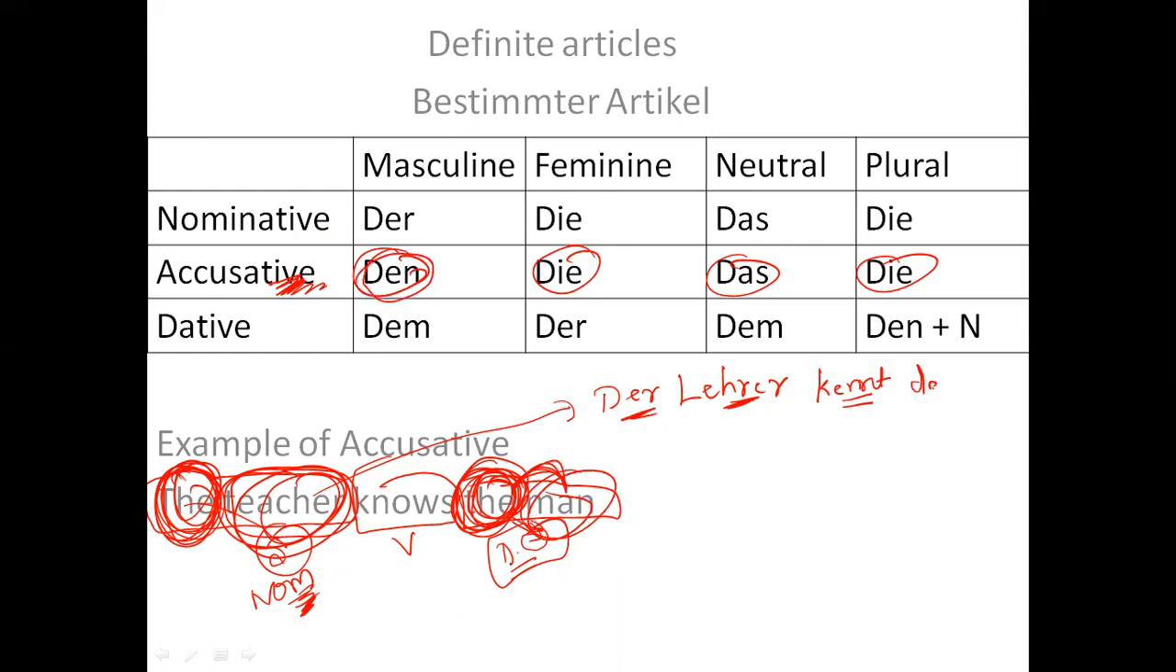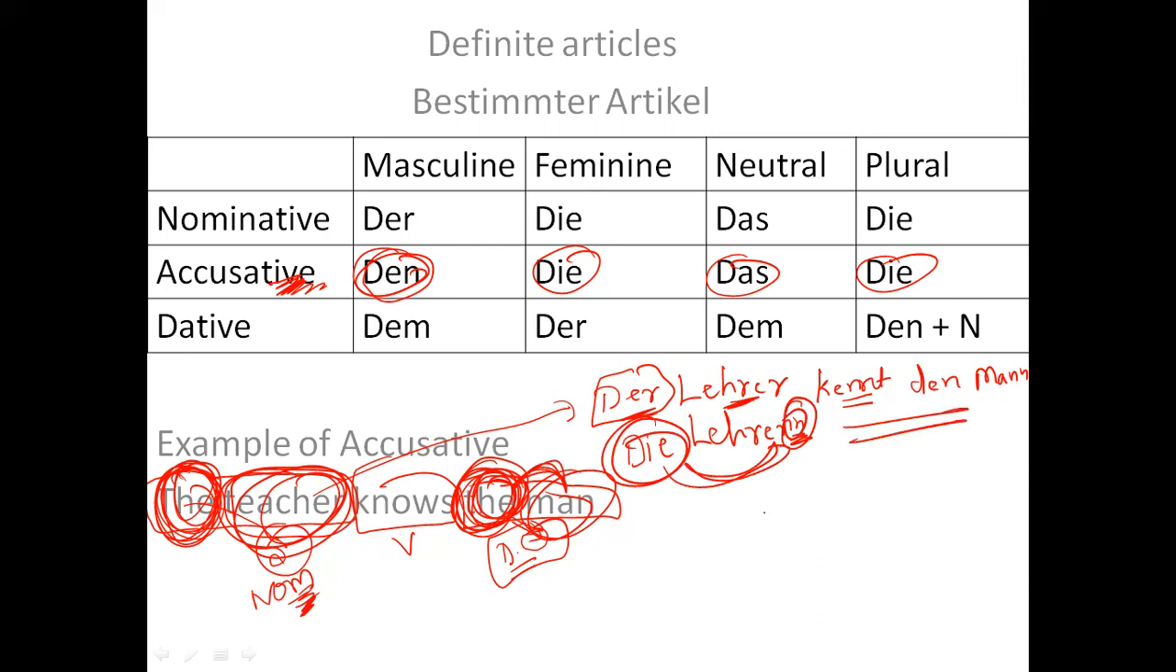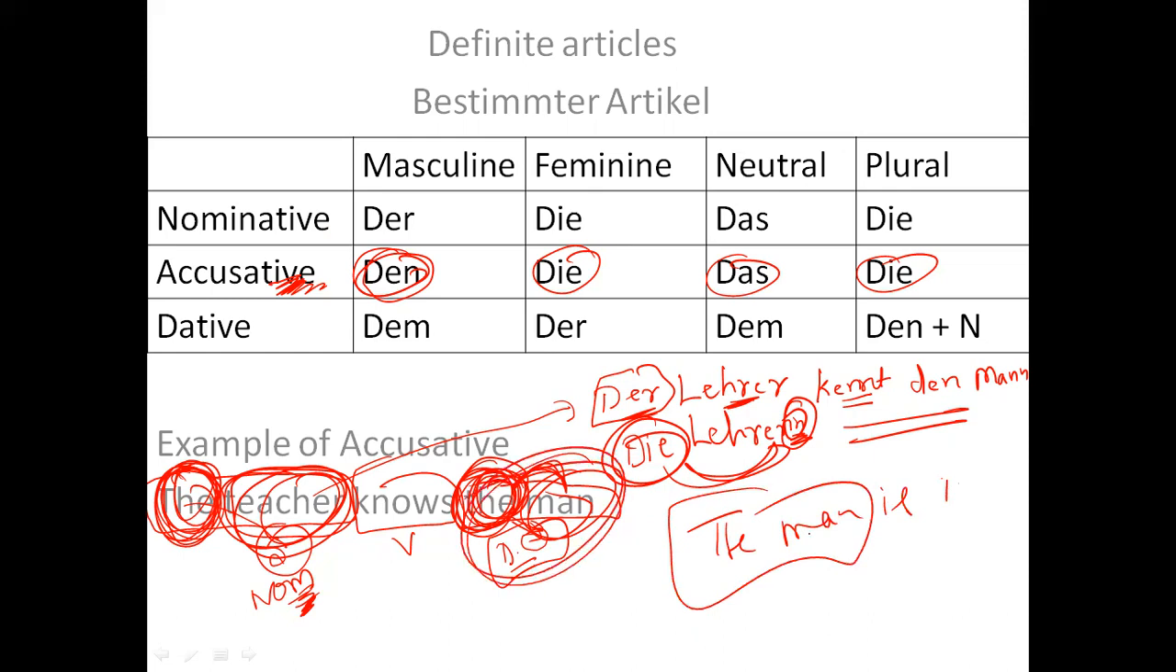So, den Mann. If I take it as a female teacher, then I would write die Lehrerin. So it will change to die, plus "in" for Lehrerin, and the rest of the part will remain the same. You can see in the previous question, the man is intelligent, here it was nominative. Here the man is accusative.